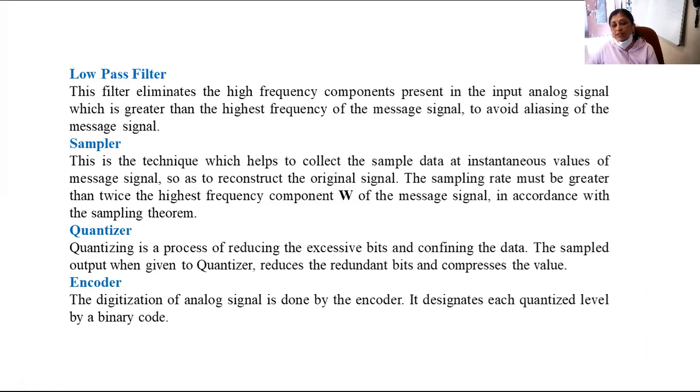Each sample is taken by the encoder and, using a pre-decided algorithm, it assigns a particular binary code to each sample depending on its quantized voltage level.